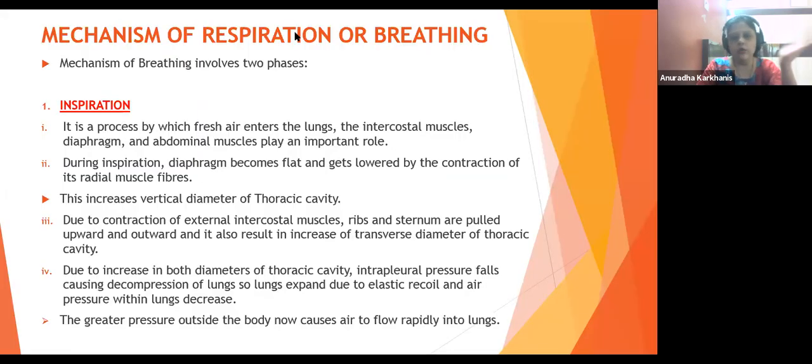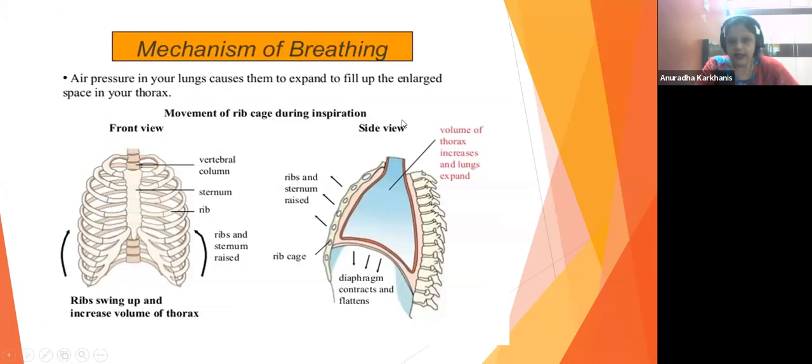So this is how the inspiration takes place. Now we'll go to the next point. Look at it diagrammatically; we have explained it very nicely. Just see over here: air pressure in your lungs causes them to expand to fill up the enlarged space in your thorax. So now that the thoracic cavity has increased, it will be filled in. Look at the movement of the rib cage during inspiration.